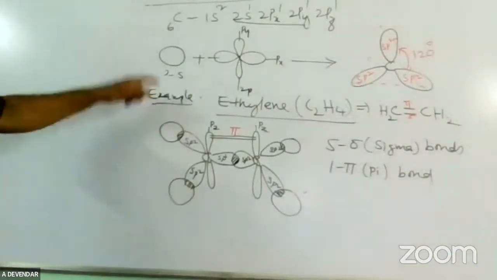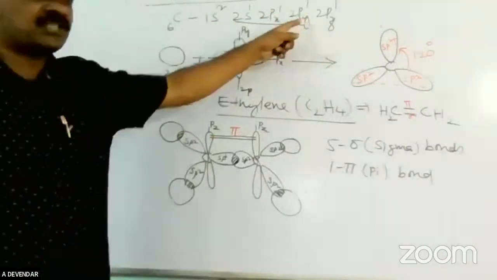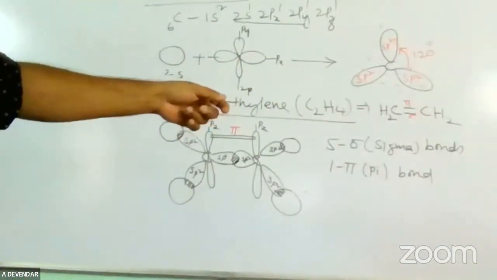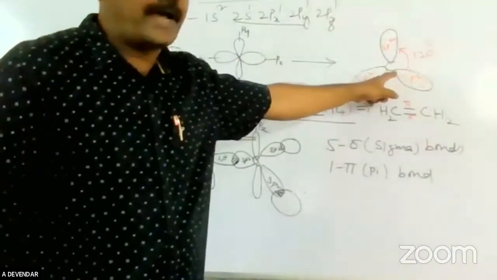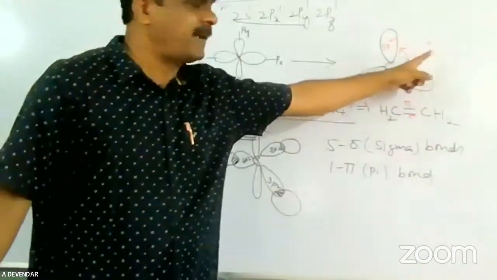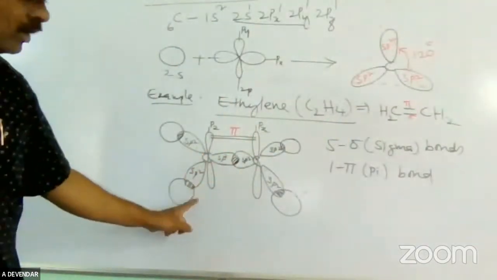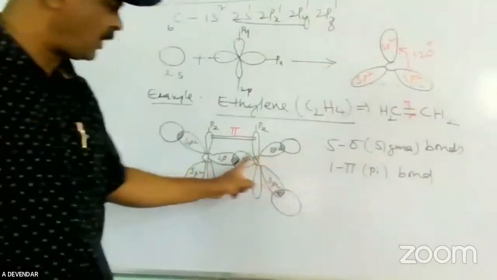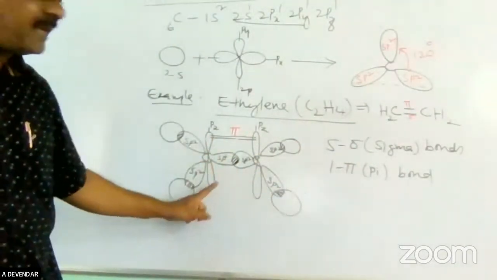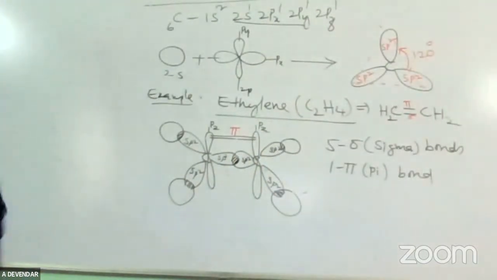Please be clear about sp2 hybridization. sp2 hybridization means one spherical shaped s orbital and 2 dumbbell shaped p orbitals mix each other, forming 3 sp2 hybrid orbitals. These 3 sp2 orbitals are arranged in a trigonal planar shape, and the bond angle is 120 degrees. The best example is the ethylene molecule, where the double bond is a pi bond formed by lateral overlapping of pure pz orbitals.